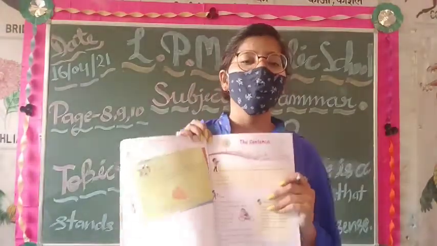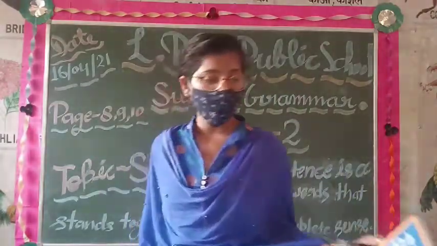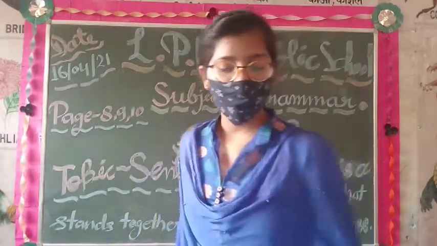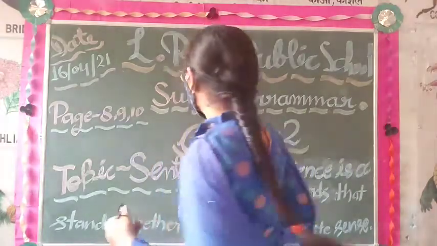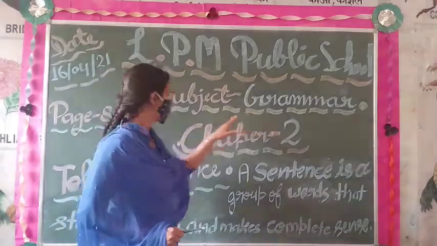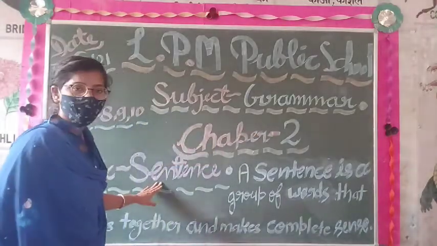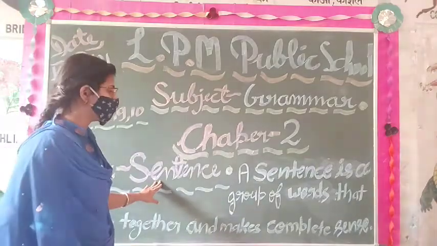What is it? It's the sentence. Firstly we shall learn about the sentence. Subject grammar, chapter number 2, and the topic is the sentence.